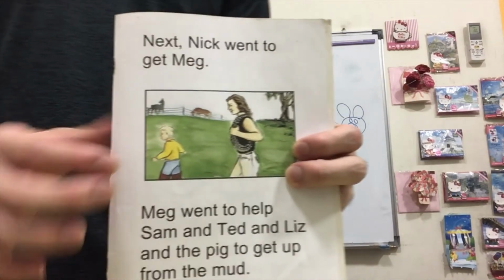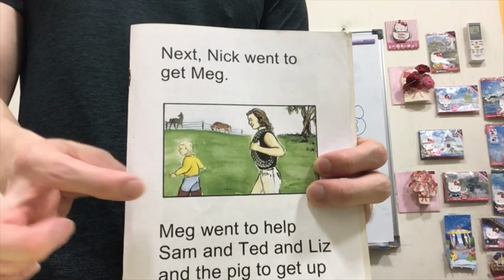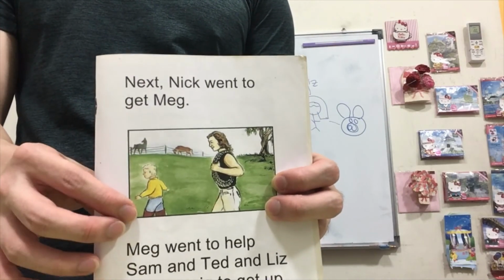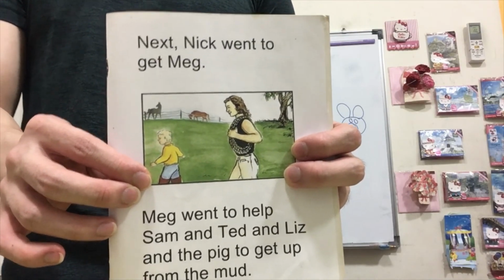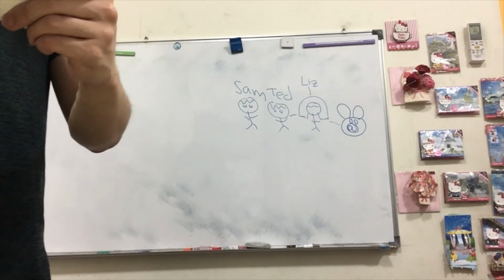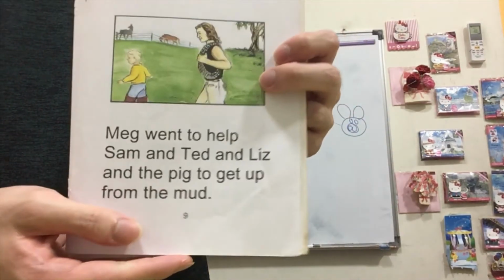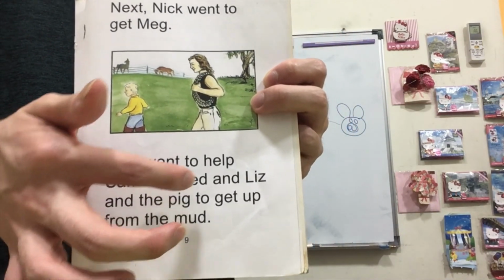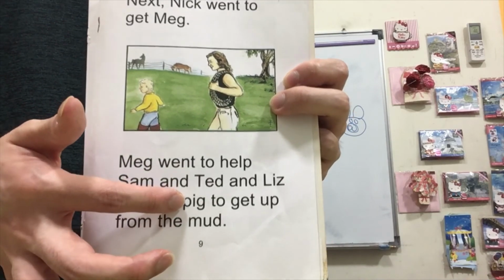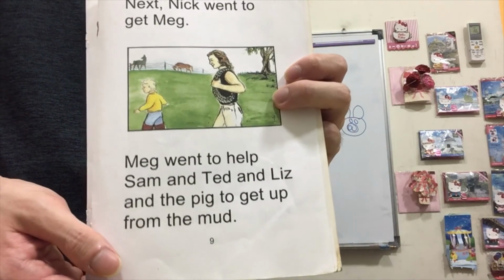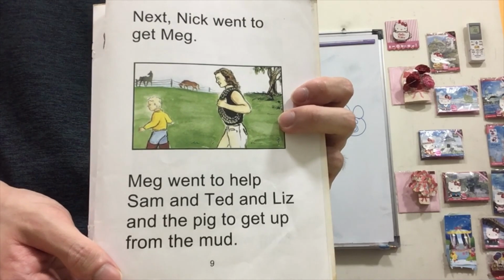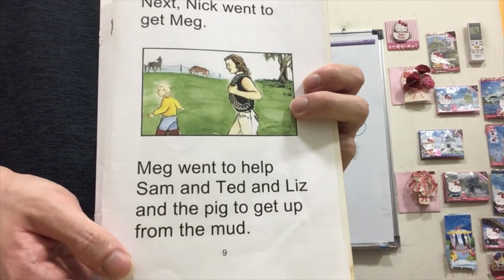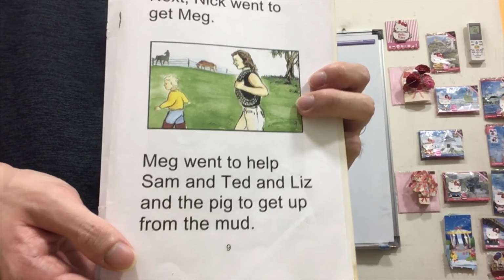So how? The small boy, Nick, went to get Meg. So Meg went to help Sam and Ted and Liz and the pig to get up from the mud. Okay?